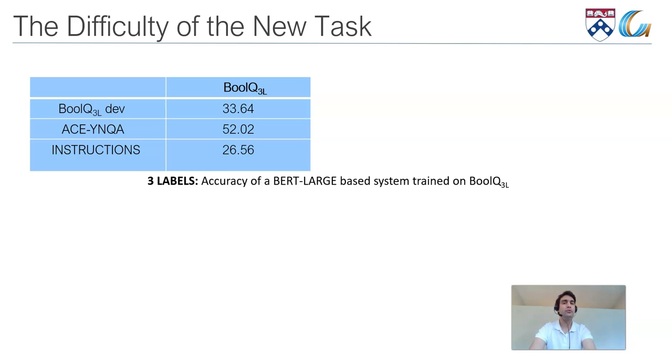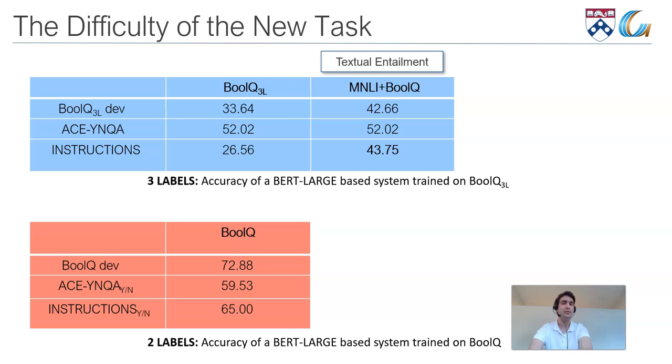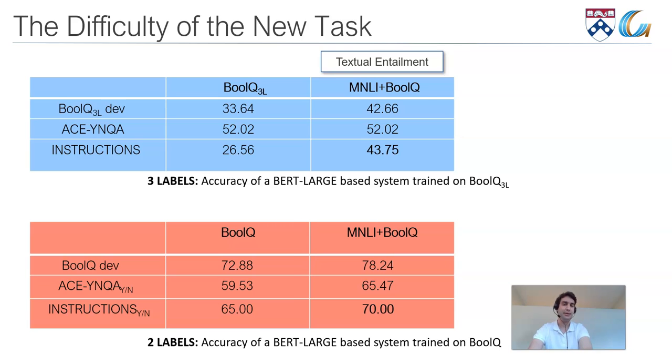We first show the difficulty of the task when we train on the new dataset. We use a BERT-large system, and we see that the performance on the dataset is very low compared to the two-label setting when we train and test on the original BoolQ, and we see a similar behavior on the out-of-domain test sets. We see that if we also train on textual entailment data on MNLI, it improves the performance, something that was also observed in the two-label setting.